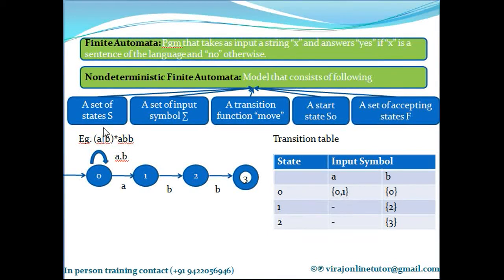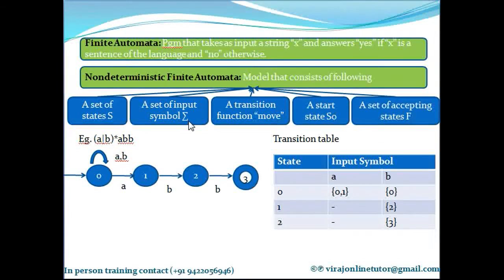So finite automata consists of 5 different components. What are those? The set of states, which is represented by circles. It contains a set of input symbols, which are the ones I write on top of the arcs or the edges.